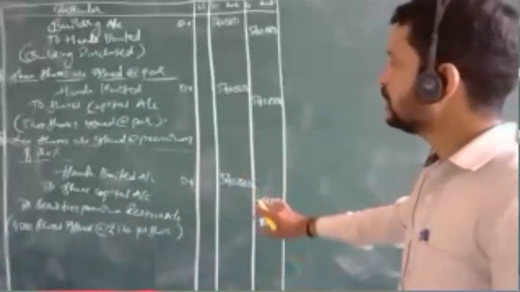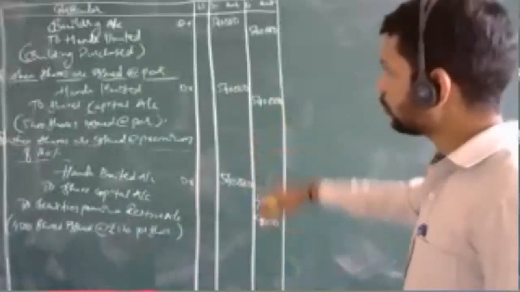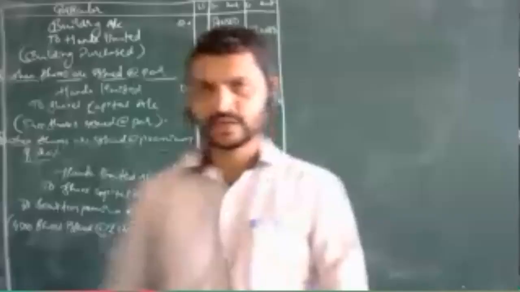So this is one of the problems, and one more small problem we shall discuss and end today's session. This is one part which we have completed. In the same way, we are going to have another part.